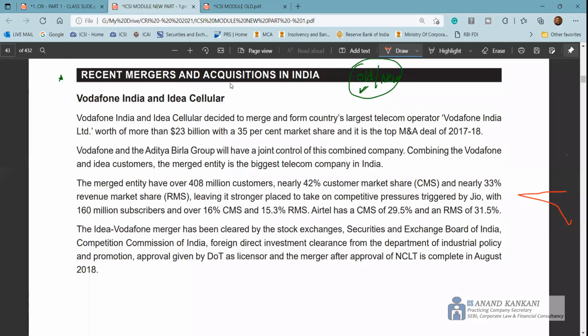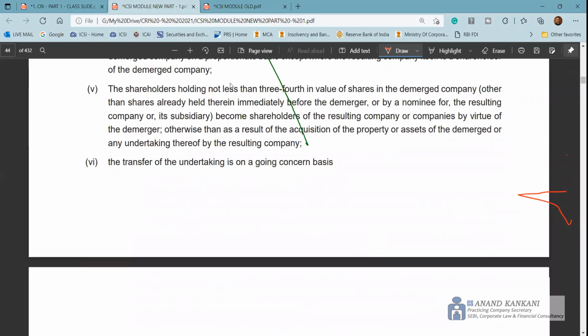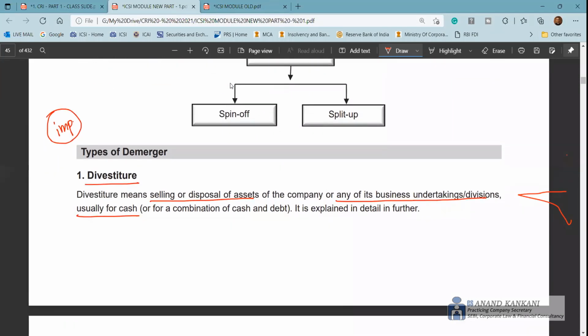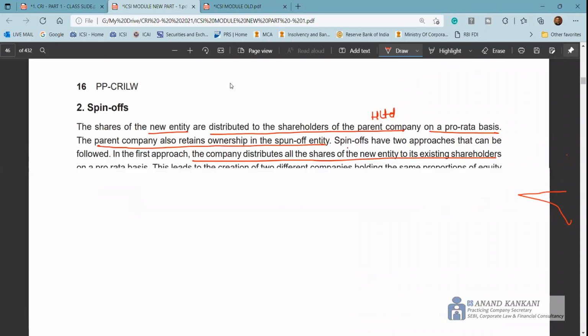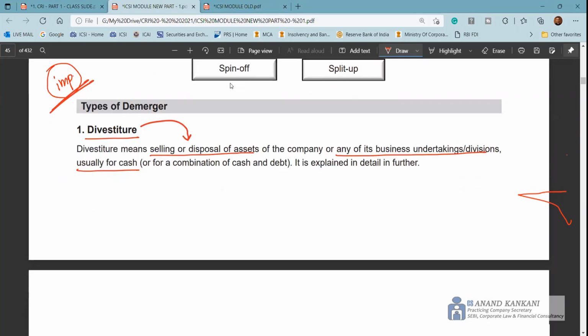Recent mergers and acquisition. Now this is no longer very recent. Demerger, like I said, I have discussed more in the taxation part, but I've given you a brief idea. Now divestiture, spin-off, split up. This is again important from your exam perspective, the different types of demerger. So one is the complete demerger and the partial demerger, right? Then you have the different types of demerger here. Where is divestiture, where you say that it is the disposal of the assets. That's it. It's a complete demerger, right?